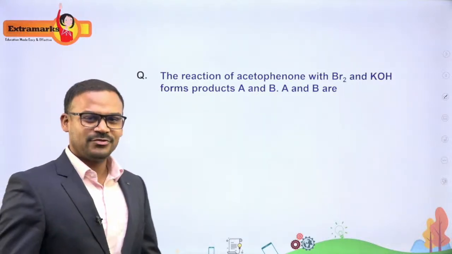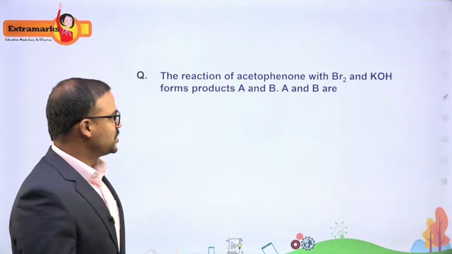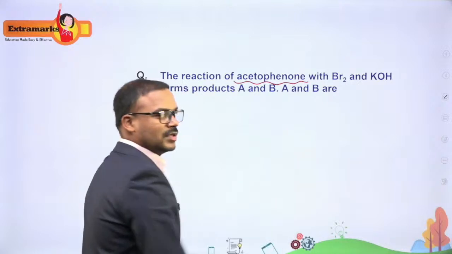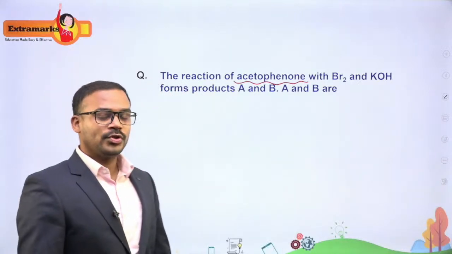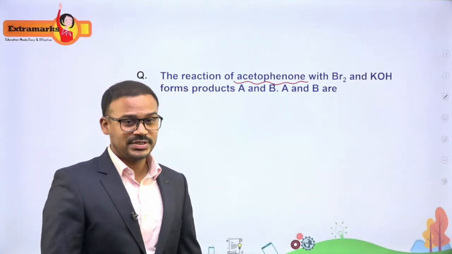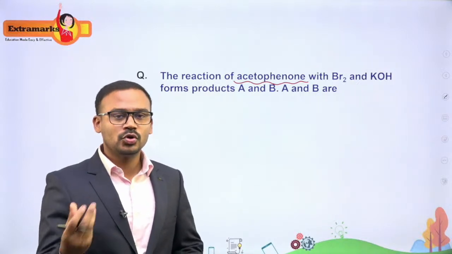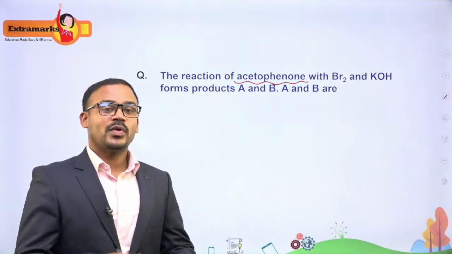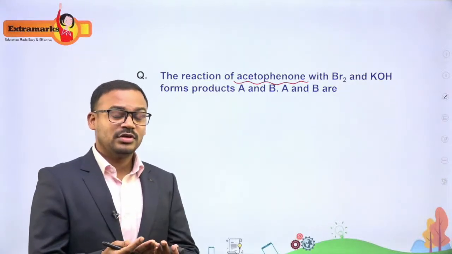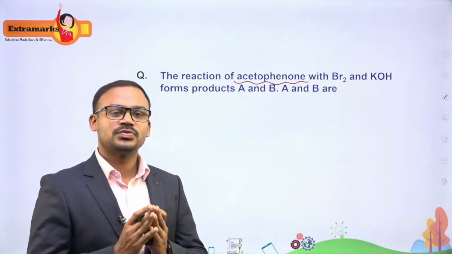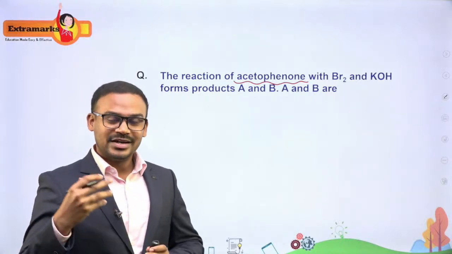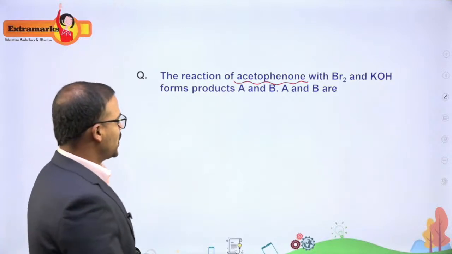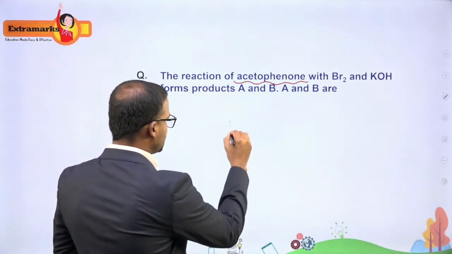The next question is again from organic chemistry, and the question is about a reaction of acetophenone. It's very important for us to know the common names, or at least the IUPAC names of the molecules, because if you do not know the common names, the trivial names and the IUPAC names of the molecule, it's quite difficult for us to identify the molecule. If you're not able to identify the molecule, it's quite difficult for us to understand the reaction. So it's very important to know what acetophenone is.